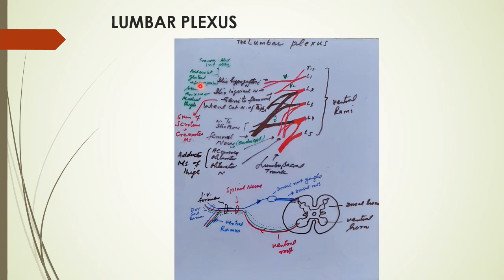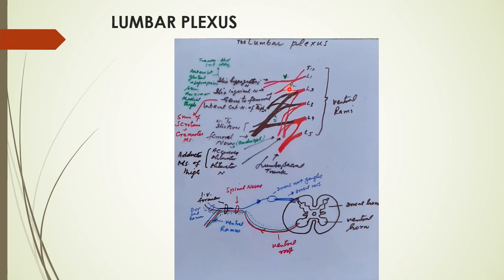The motor fibers are to the transverse abdominis and internal oblique. The second branch is the ilioinguinal, which supplies the proximal medial side of the thigh as well as the transverse abdominis and internal oblique muscles. This is the distribution of the first component after the combination of T12 and L1.